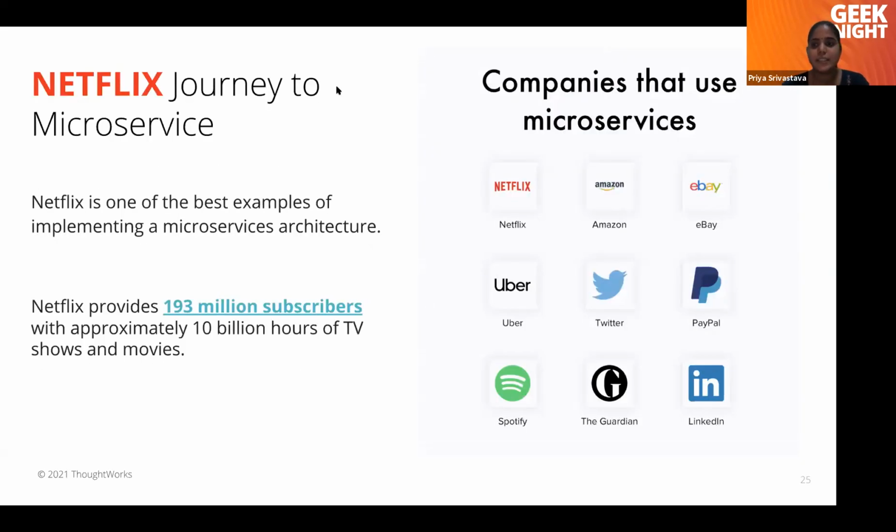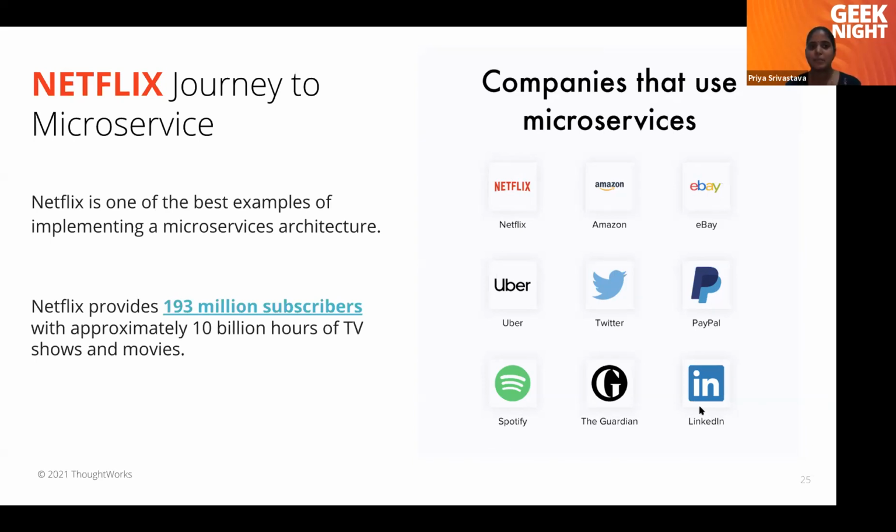So let's see one example: which companies are using microservices right now. If you see Netflix, Amazon, eBay, Uber, Twitter, PayPal, Spotify, The Guardian, LinkedIn, in fact all the big organizations, if you see Citibank, Morgan Stanley, JP, most of them are using microservices architecture. Whoever has a defined domain, or whoever wants to go on cloud services, they are using microservices architecture.